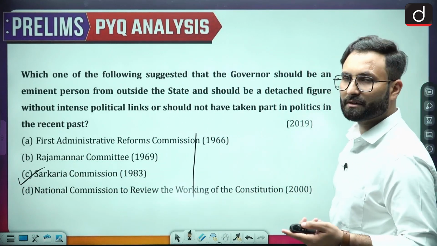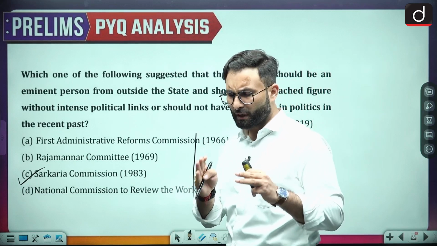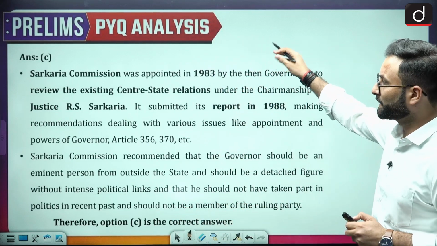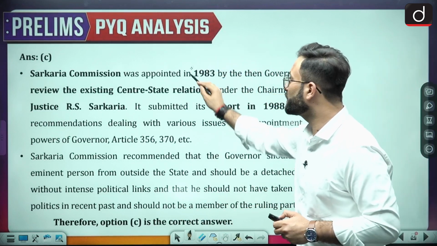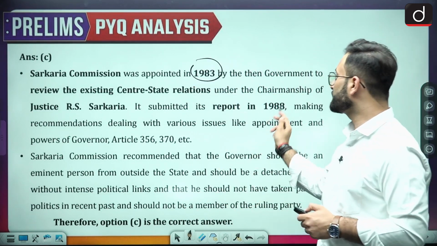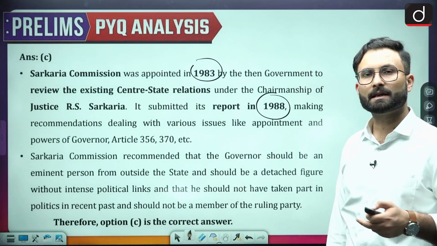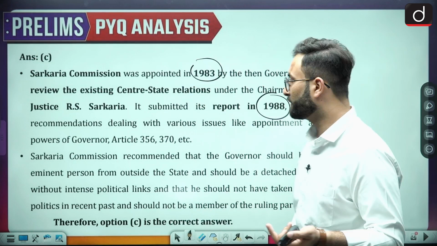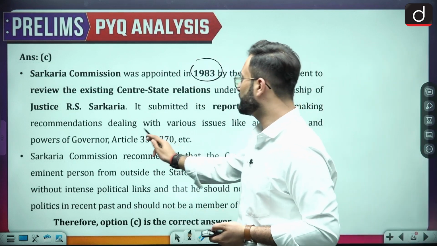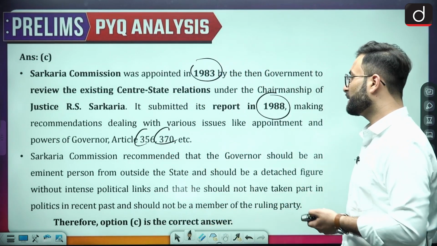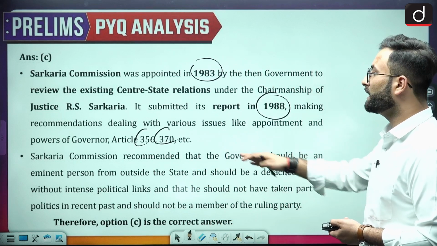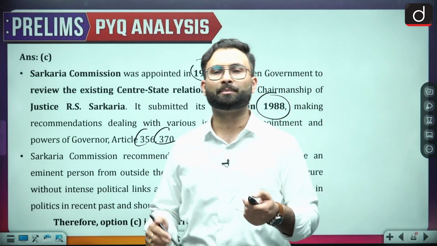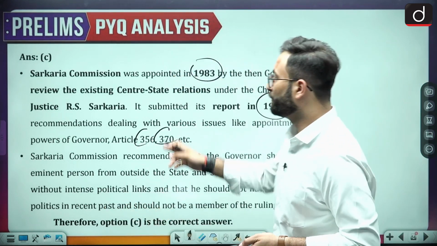Sarkaria Commission is a commission which was there for the center-state relations. Here you can see when it was formed. It was appointed in 1983 and it gave its report in 1988, and it talked about the role of the governor and the president's rule, that is under Article 356 and 370. Sarkaria Commission recommended that the governor should be an eminent person from outside the state so that he is not part of the state politics. Okay, so we have seen over here.